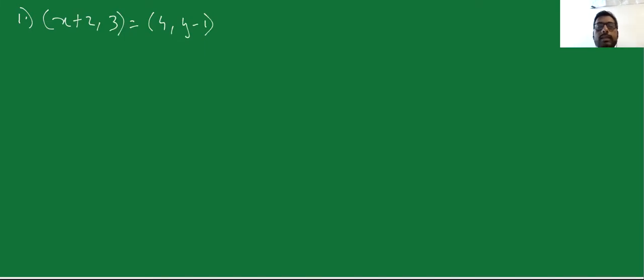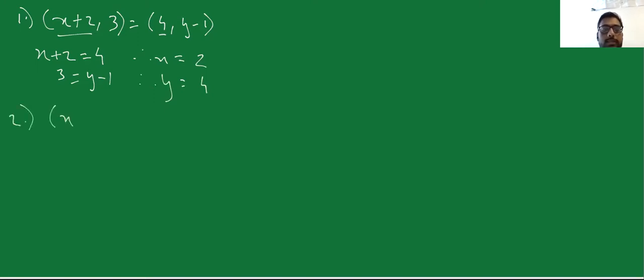Consider that these are two different ordered pairs which are equal. When I say that two ordered pairs are equal, it means their first terms are equal and their second terms are equal. So I can say that when two ordered pairs are equal, value of x plus 2 should be equal to 4 and value of 3 should be equal to y minus 1. Therefore, I can say x is equal to 4 minus 2, which is 2, and here I can say y is equal to 3 plus 1, which is equal to 4.